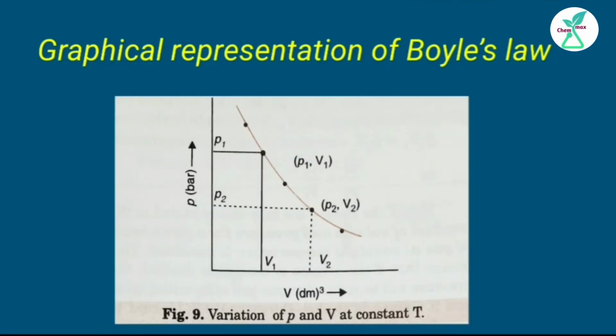Coming to the graphical representation of Boyle's law, when the pressure of the gas P is plotted against volume V, by keeping volume along the x-axis and pressure along the y-axis, we get a curve. The curve clearly shows that when volume is increased, pressure decreases. When pressure is increased, volume decreases.